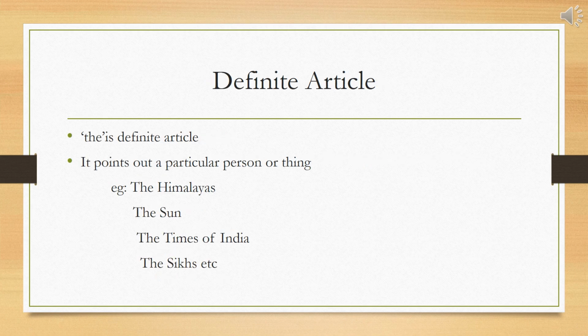Definite article. The is the definite article. It points out a particular person or thing. For example, the Himalayas, the sun, the Times of India, the Sikhs, etc.